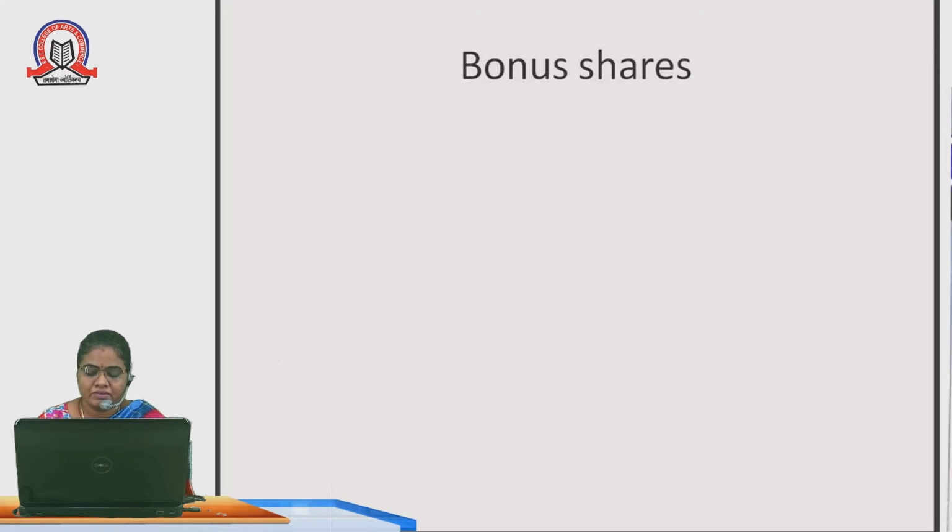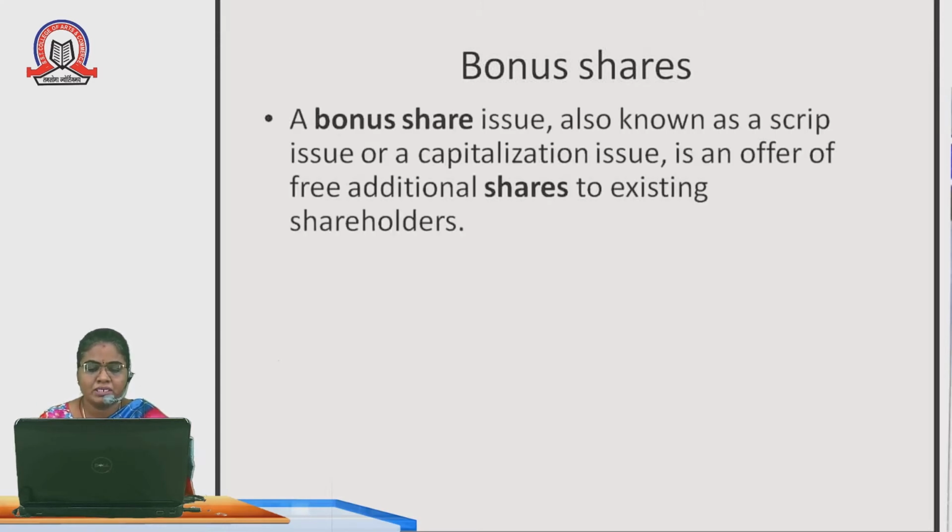From the name itself we can understand this is a bonus given to the shareholders. A bonus share issue, also known as a scrip issue or a capitalization issue, is an offer of free additional shares to existing shareholders. If the company is making more profit, the board meeting decides to give some free additional shares to the shareholders. That is called bonus shares.